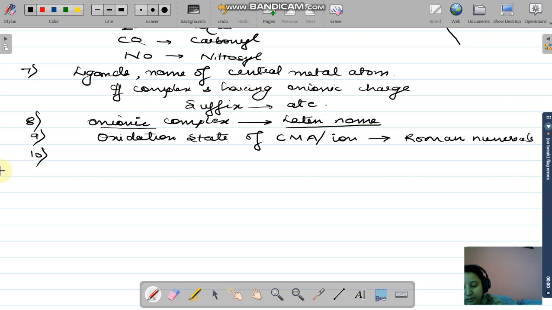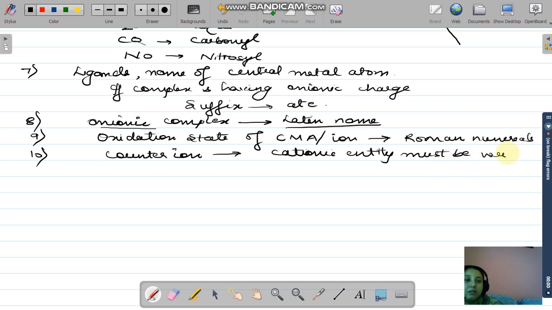Tenth rule says if the coordination compound is accompanied by a counter ion, then the cationic entity must be written before the anionic entity.